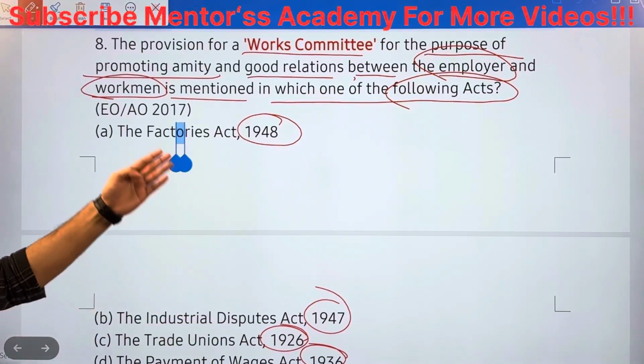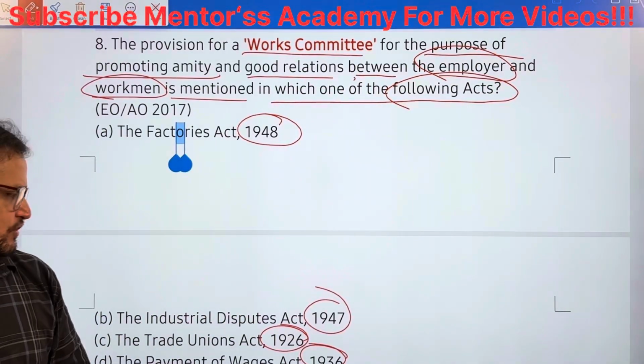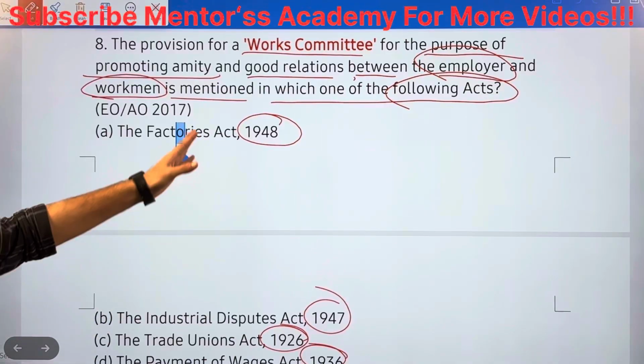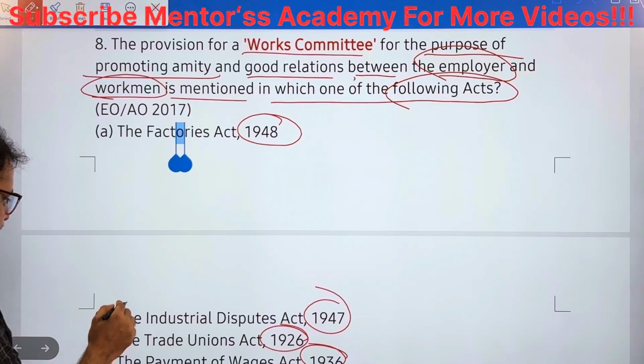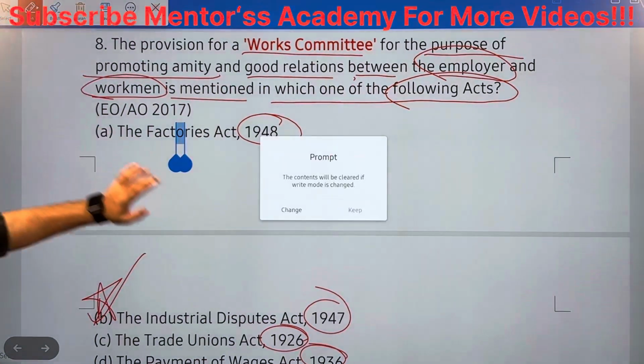These four acts are very important for the upcoming EPFO, APFC and AO exam. See, Works Committee is mentioned in the Industrial Disputes Act. Industrial Disputes Act. Chalo, next.